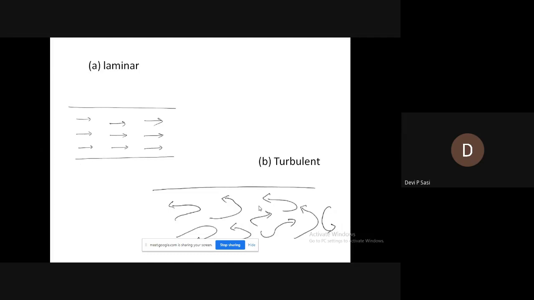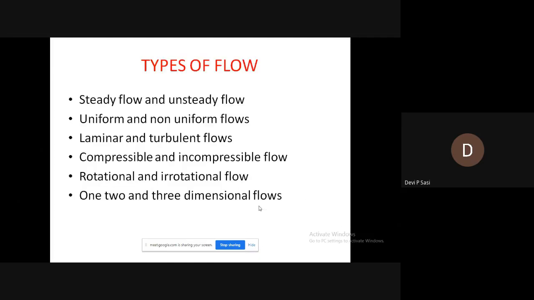But the flow of blood in the small veins is a kind of laminar flow. That's the difference between laminar and turbulent flow. In laminar flow, they are flowing in layers, in a well-defined path. But in turbulent flow, one layer is crossing over the other. That's the difference between laminar and turbulent flow. Next is compressible and incompressible flow.